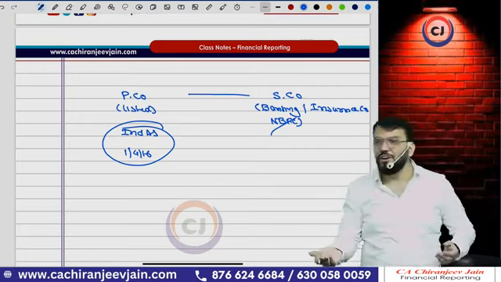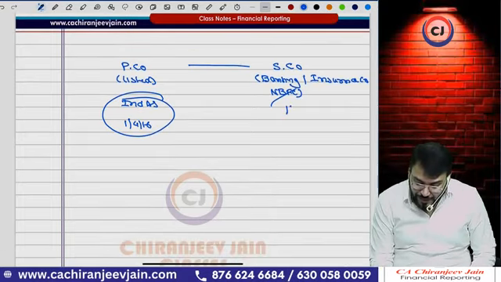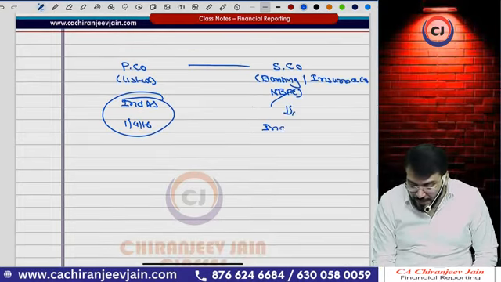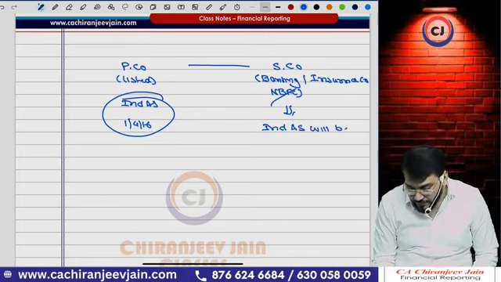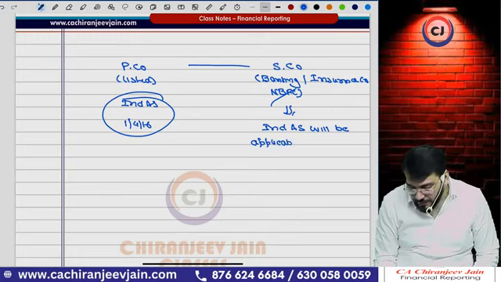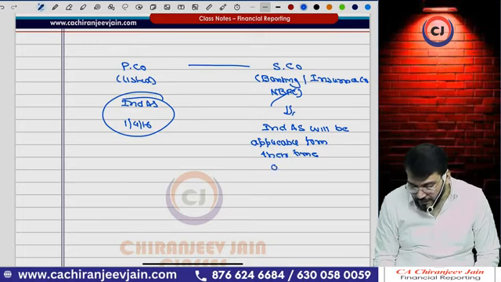What do you think? It will not be applicable. So can I say for them Ind AS will be applicable from their time applicability? Yes or no?